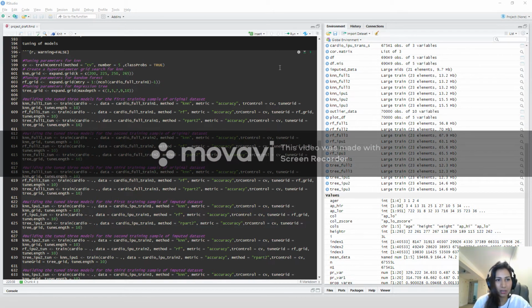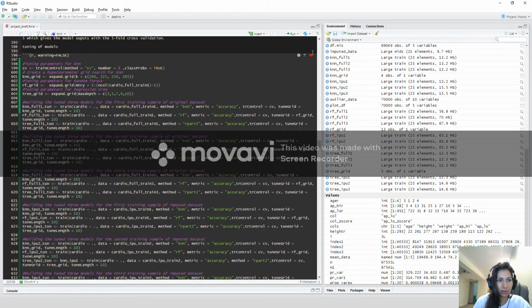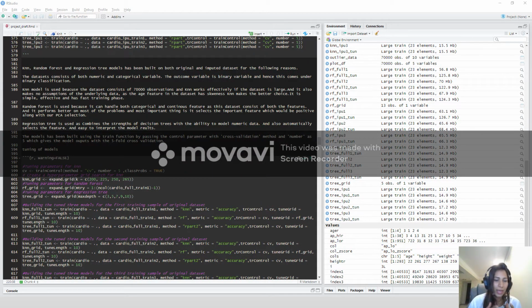So now I'm running the tuned models. So all the models have run, and I have chosen the KNN model because this is a large data set, and KNN works very well on large data, and it doesn't make any assumptions about the underlying data, and it's very simple, effective, and fast. And I have chosen another one as random forest because it can handle both categorical and continuous variables, and it also performs better on most problems, and it also selects the important features.